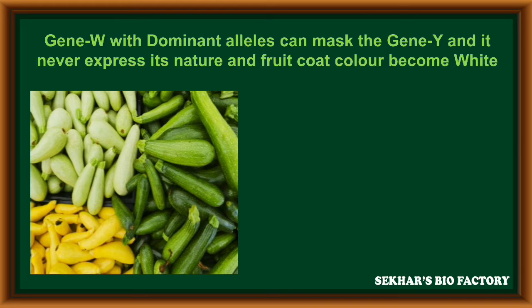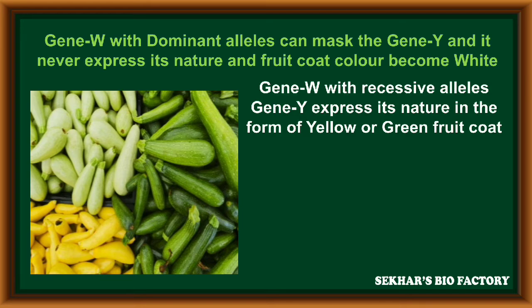But one more gene is called gene W. The gene W with a dominant allele can mask gene Y, so that gene Y never expresses its nature. At this time, the fruit coat color will change into a white fruit coat. So it is a new character expressed due to epistasis.